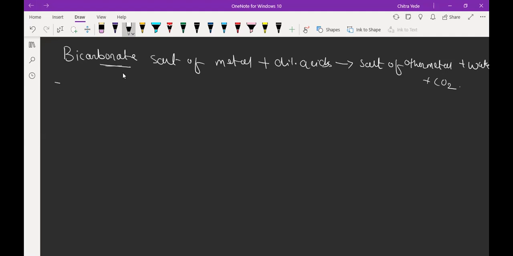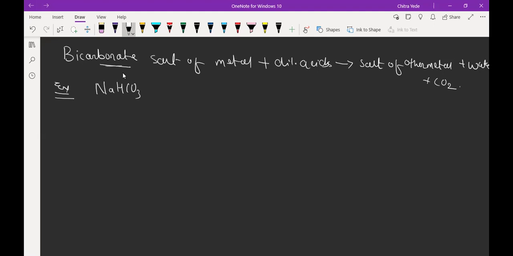Okay, so now we will take an example for that. Suppose we have NaHCO3, which is baking soda. It is sodium bicarbonate. Most of the time we use sodium bicarbonate for the preparation of dhoklas, even idlis, and crispy and spongy food.